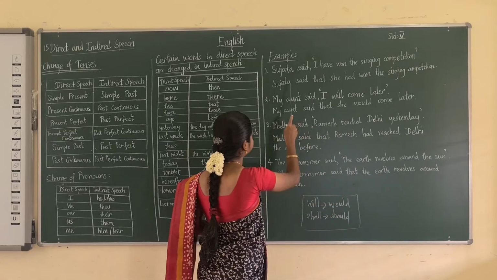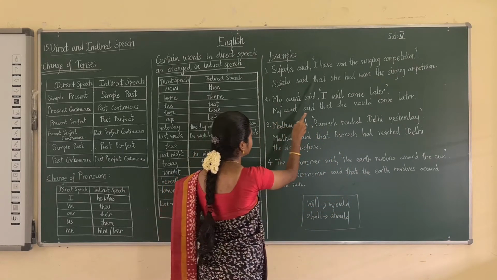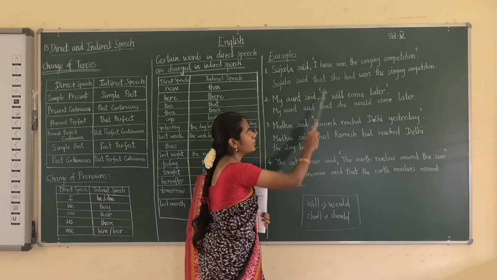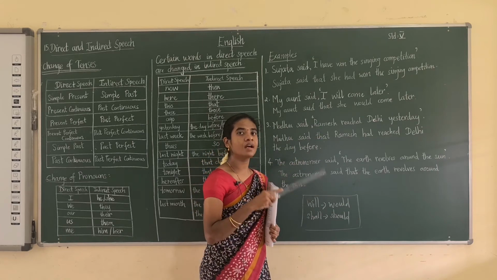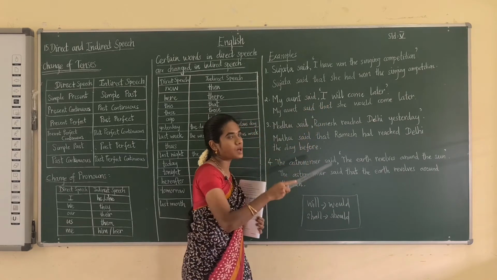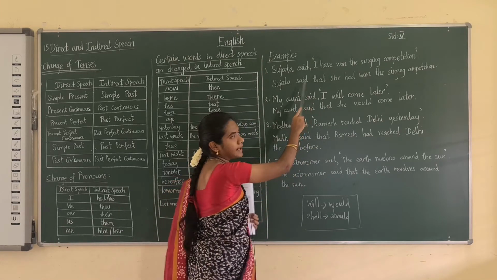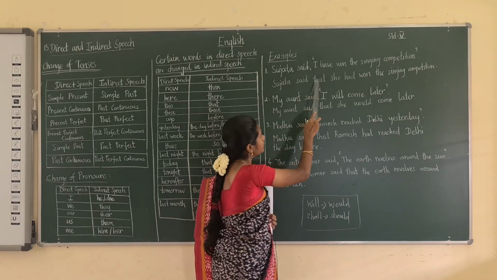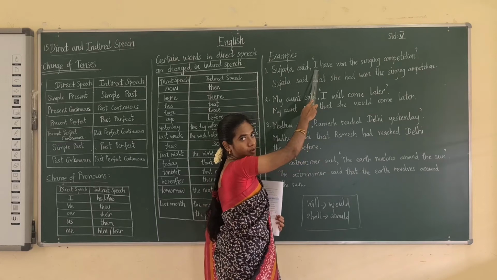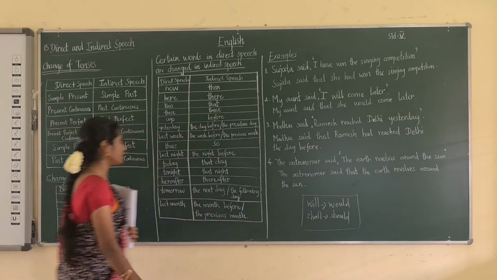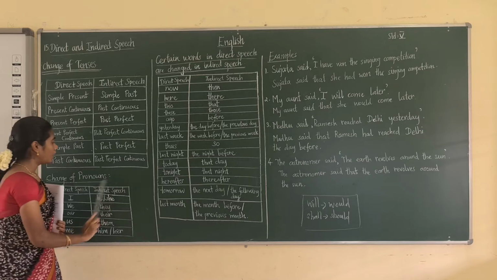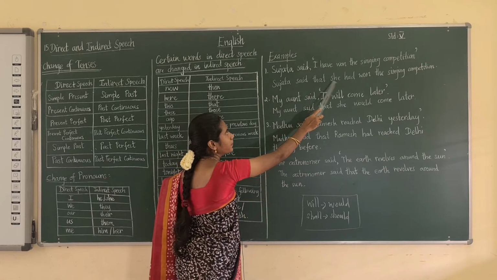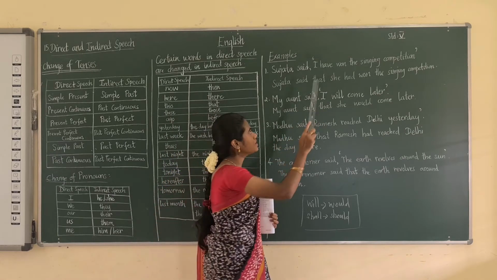Okay, what is the indirect speech? Sujata said that she had won the singing competition. So for indirect speech, we are just removing the quotation marks, and instead of a comma you have to put that. Next is I. It is a pronoun. If I is there, you have to change it into he or she. Here I is Sujata, so it is female, so we put she.